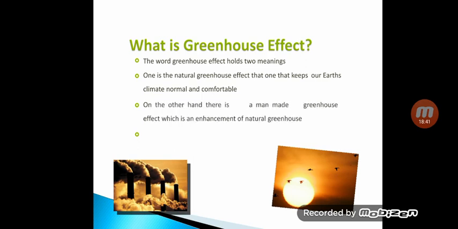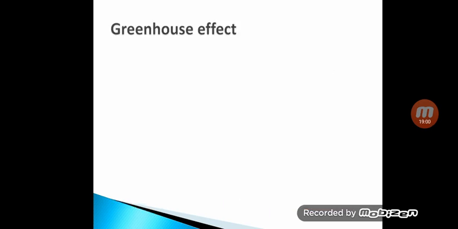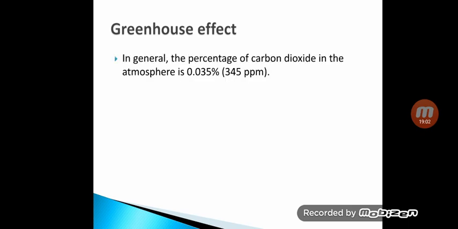We are going to see the second one. On the other hand, there is a man-made greenhouse effect, which is enhancement of the natural greenhouse effect. It is made from burning fossil fuels, petroleum, coal, and natural gas. So we'll see what this is.